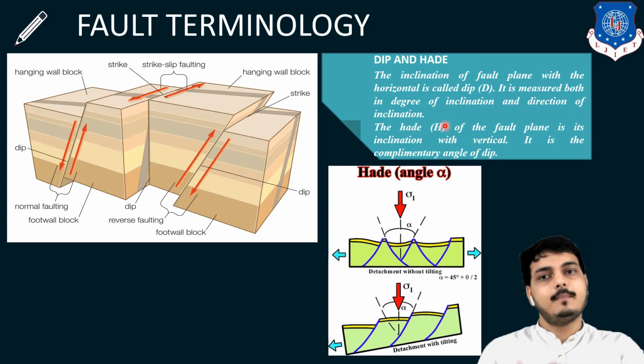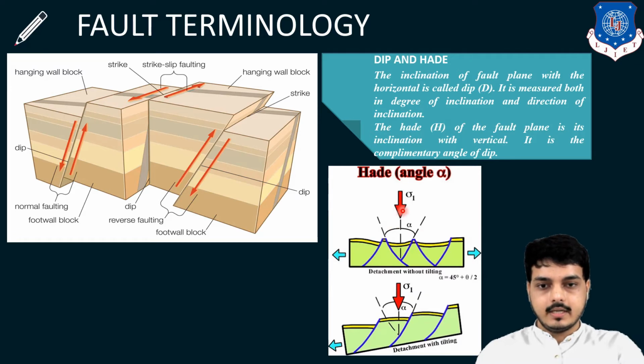Now head, it is a part of dip only. So look here, the representation with the figure has been shown. So head is nothing but an angle with the vertical plane. So this alpha is nothing but my head. So head of the fault plane is an inclination with vertical. So how much has it been inclined? This is my fault, the blue line is my fault. How much it has been inclined with the vertical is nothing but a head.